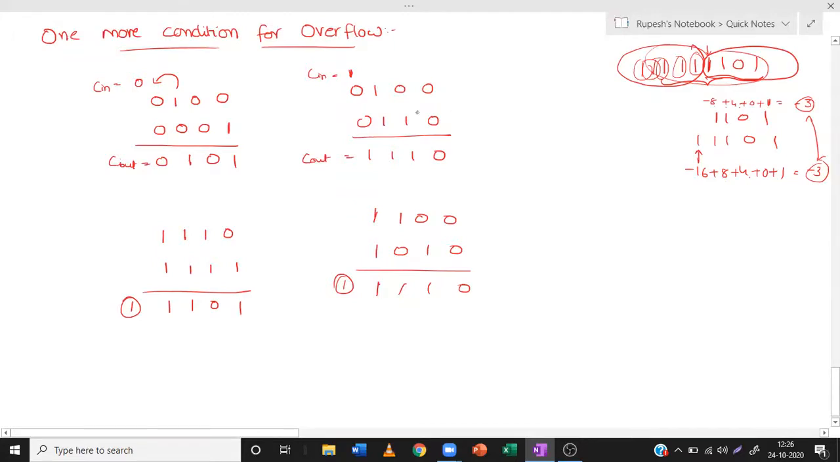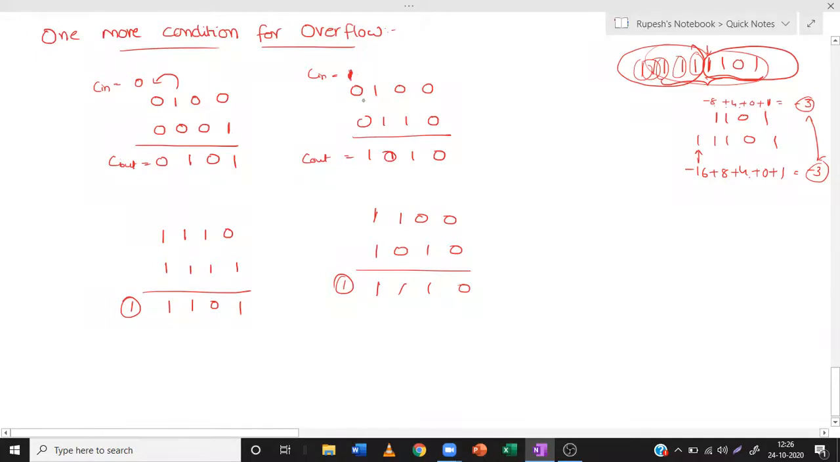Sorry, here 0, then 1, then 1 plus 1 is 1, carry is... okay, let us do this addition again. 0 plus 0 is 0, 0 plus 1 is 1, 1 plus 1 is 0, the carry is 1. So input carry is 1.